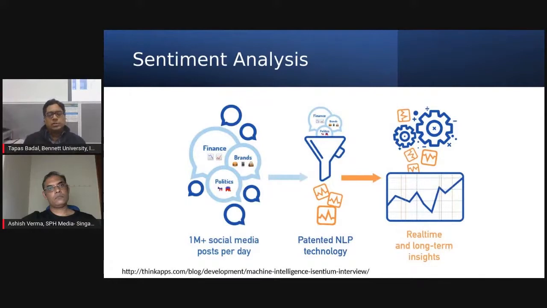If the responses are positive, the majority of readers are positive about that article. If the sentiment is negative, the audience is writing more negatively about it. So media houses can decide what further news they can publish according to the audience insight. Sentiment analysis is basically giving us the audience responses against a particular article.